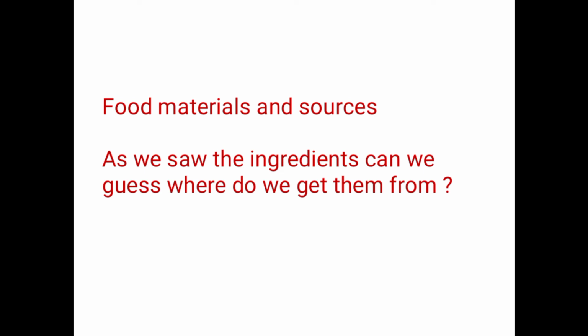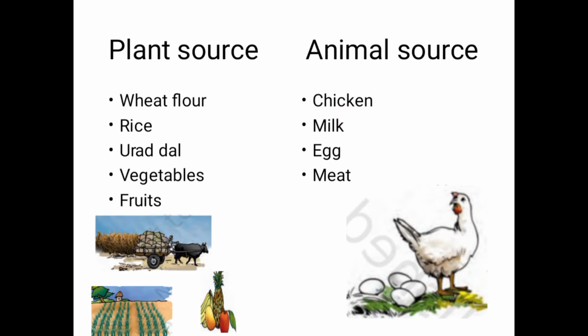As we saw the ingredients, can we guess where we get them from? We have seen ingredients like rice, dal, chilies, oil and wheat flour. All these ingredients are food varieties. Where do we get these from? We get them either from plants or from animals. Let us differentiate what ingredients we get from plants and what we get from animals.